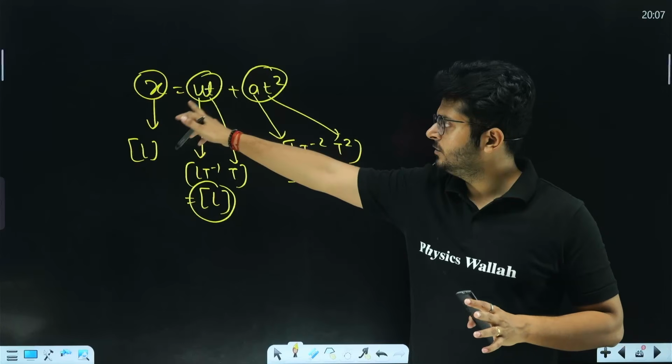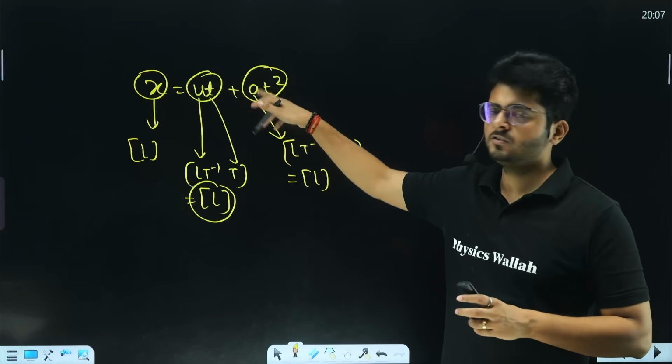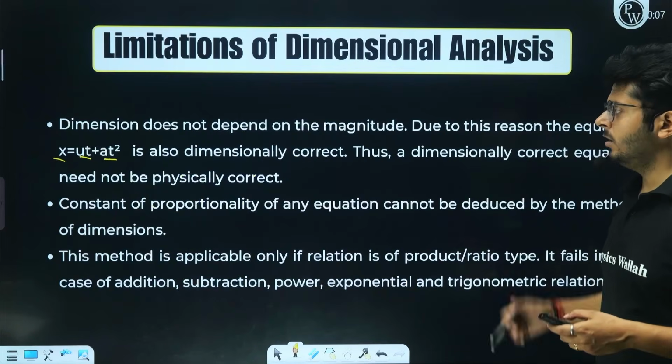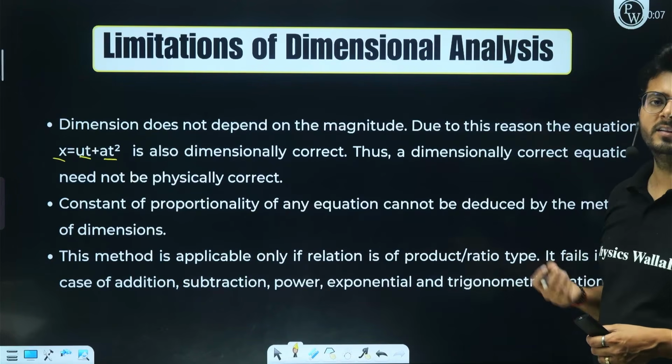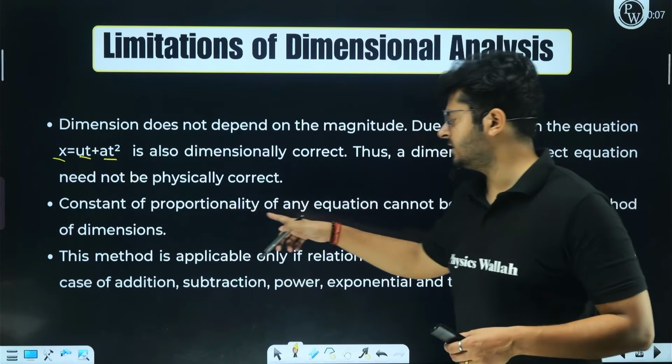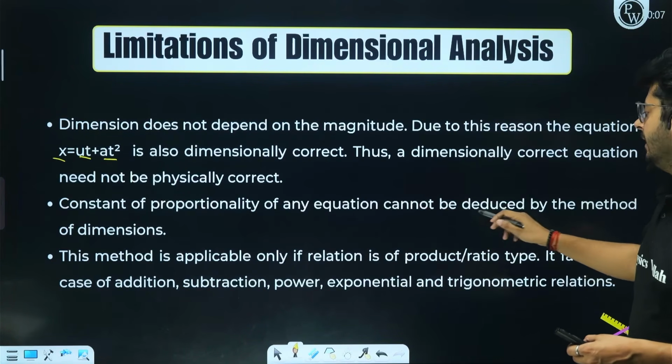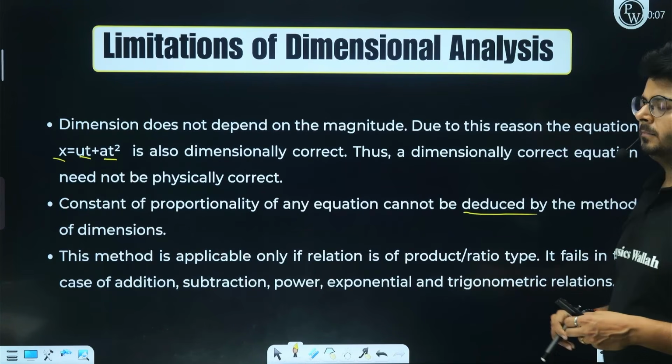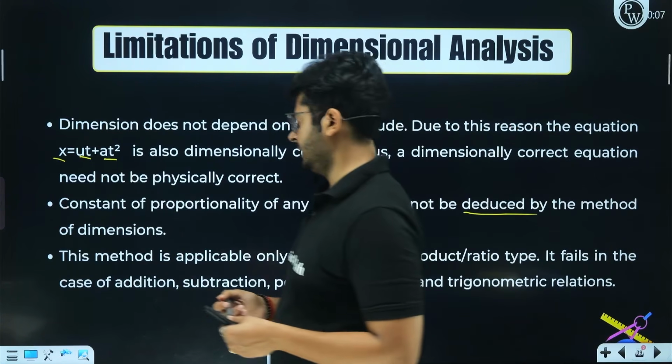Because the equation is ut plus half at square, that half is not there, right? So the constants are not included in the dimensional analysis. So the constant of proportionality of any equation cannot be deduced by dimensional analysis, right?